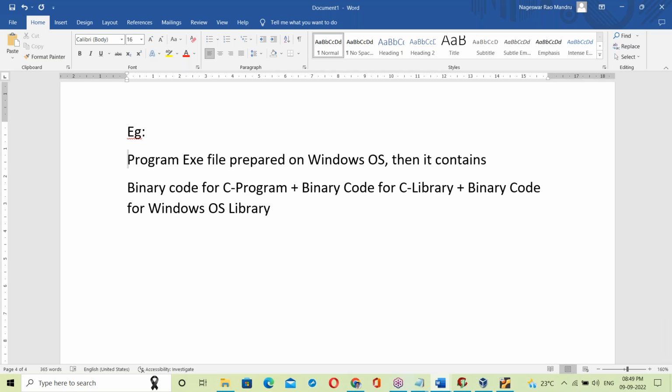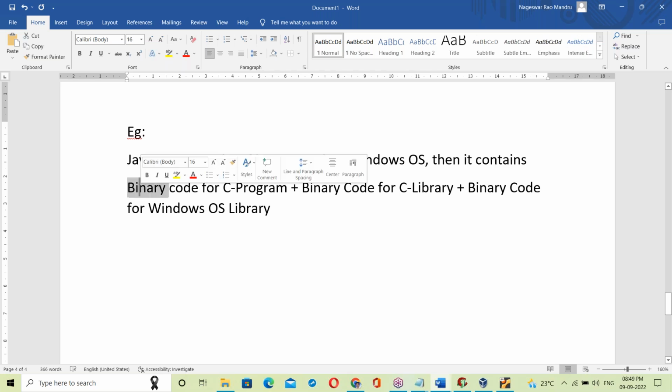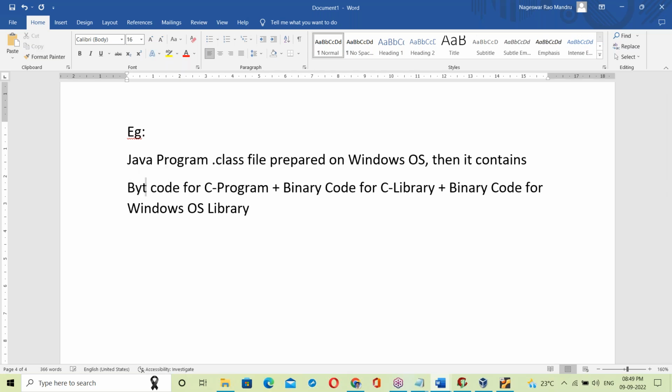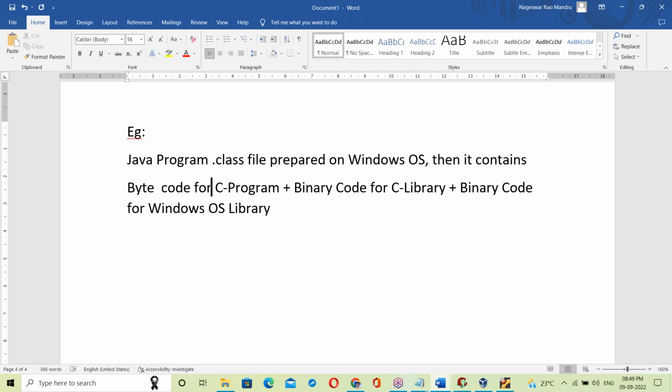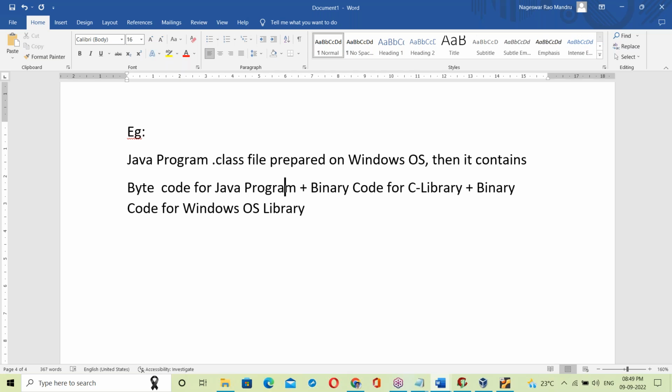In place of that, now we have a Java program dot class file. When a Java program dot class file is prepared this way, it contains bytecode for the Java program.